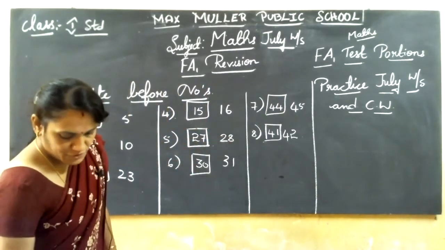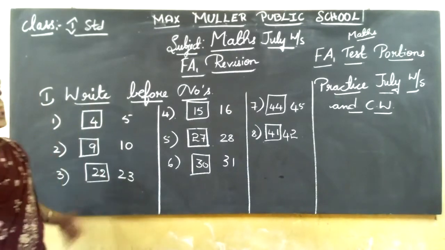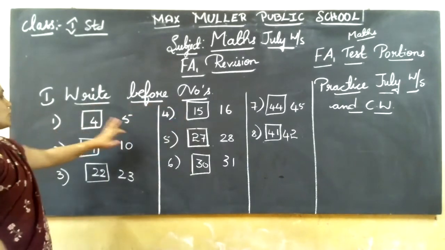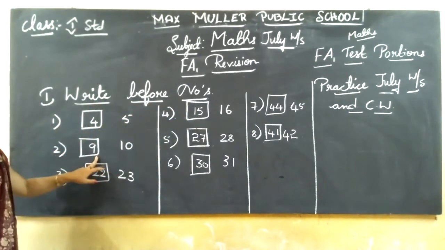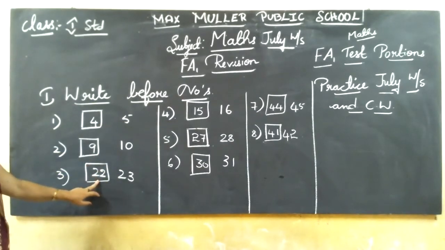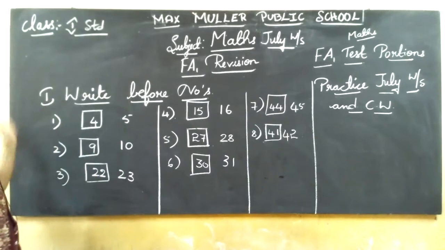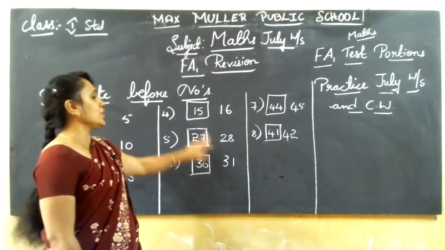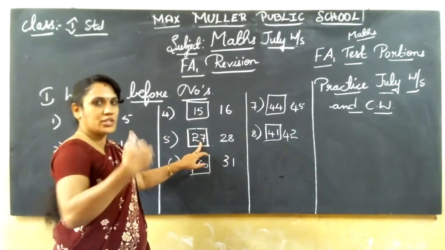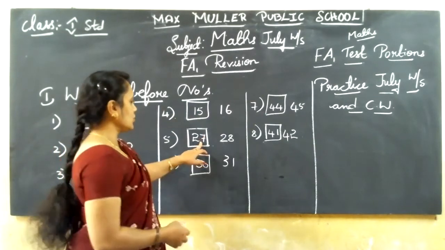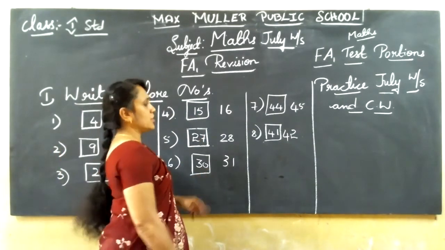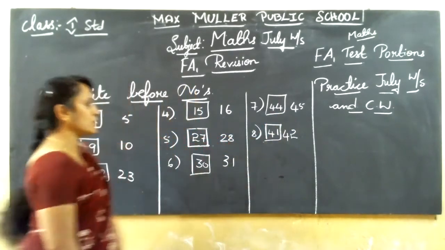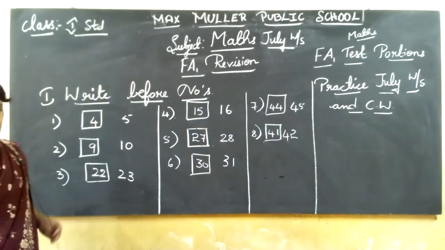So, this is the first main from the July worksheet. We are practicing for the test. All the mains we should practice. Before numbers. Before 5, 4. Before 10, 9. Before 23, 22. I told you, before numbers means you should go one number backward, isn't it? 16, before 15. 28, before 27. You count the numbers from 1 to 3, so you will know the answers. Before 31, 30. Before 45, 44. Before 42, 41. So these are the before numbers.